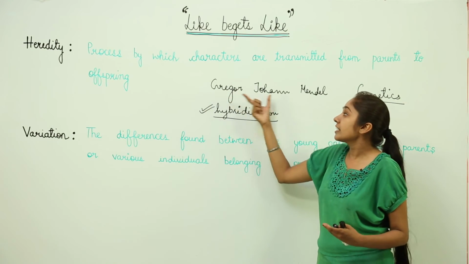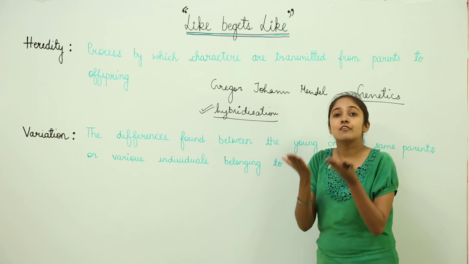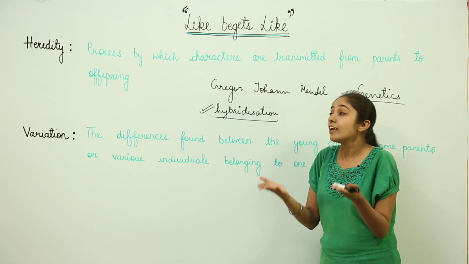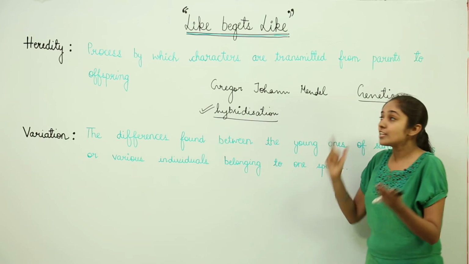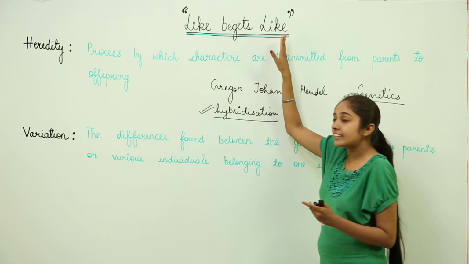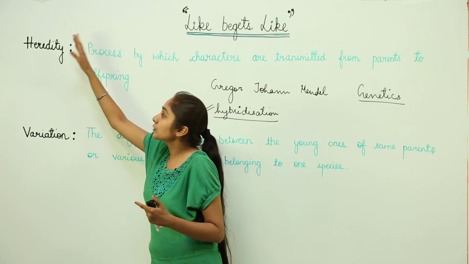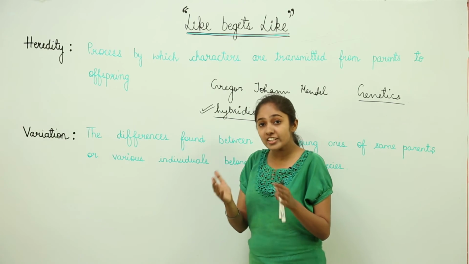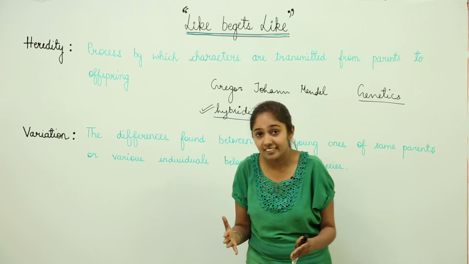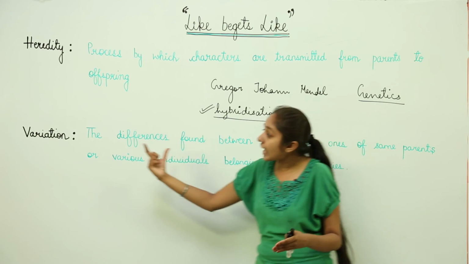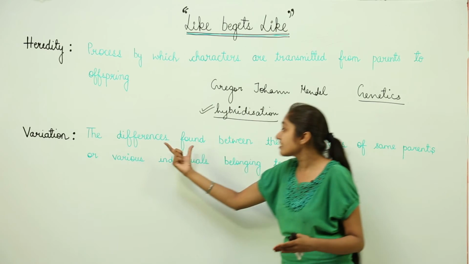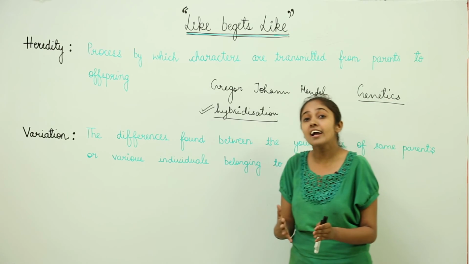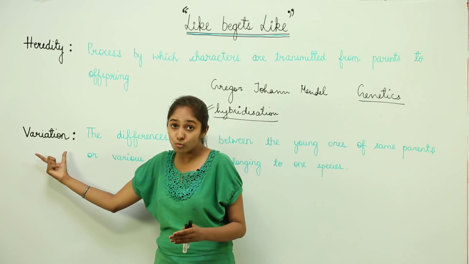His work is now the basic fundamental criteria that we need to understand when we will be studying genetics. So like begets like, this is explained by the term heredity. And since there are differences, there are changes, that is why we are unique. We are unique in every sense. That is because of the variation, the differences between all of us, which make us unique and identifiable in this whole world.